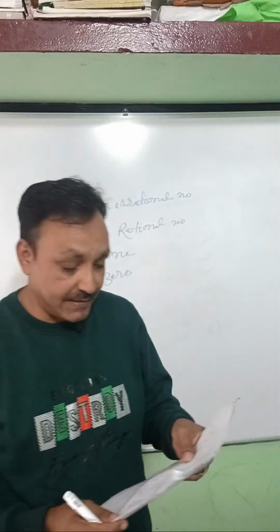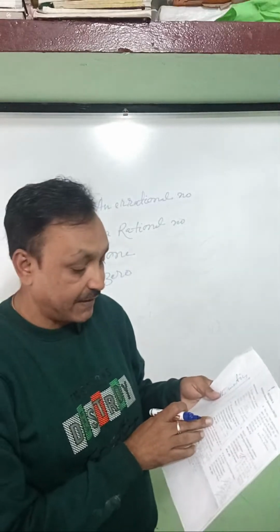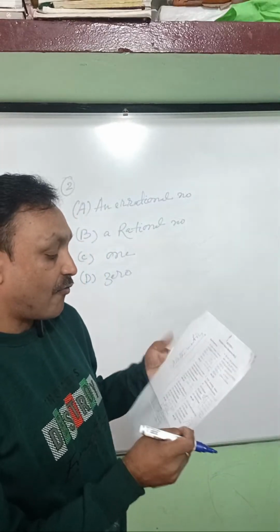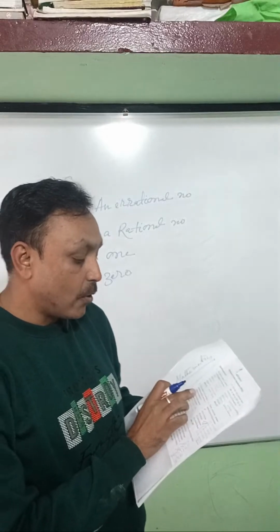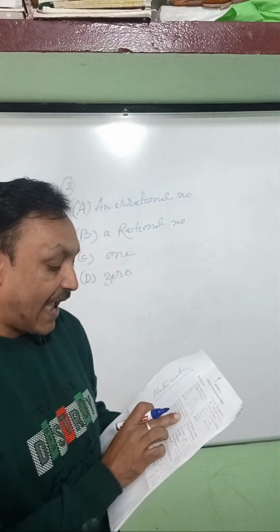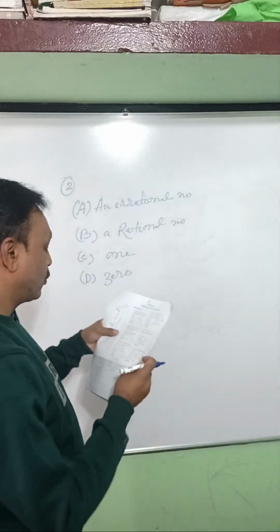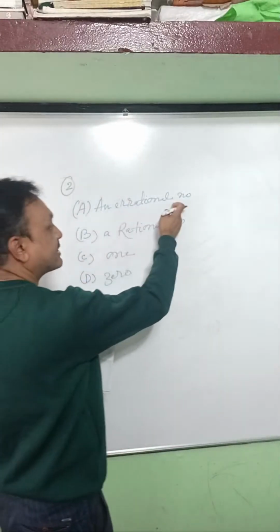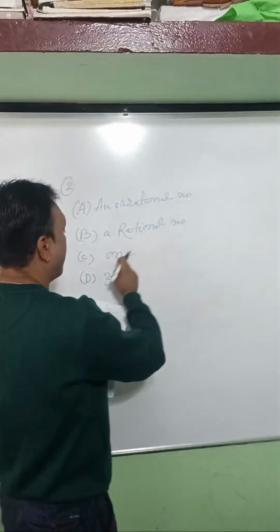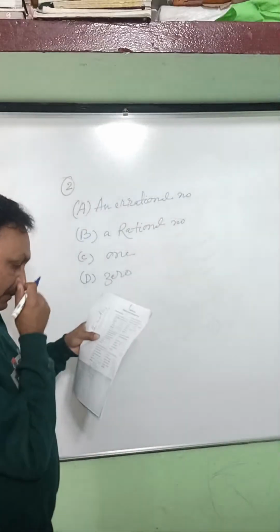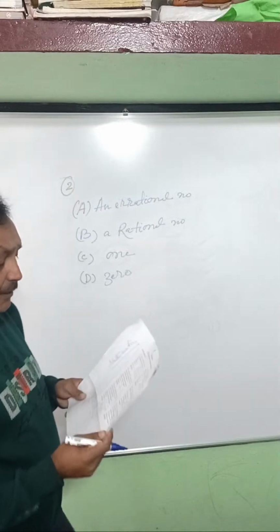So this is the question and these are the options. The product of a non-zero rational number and an irrational number is always what? Which one is the correct answer? An irrational number, a rational number, 1 or 0. So read the question carefully.